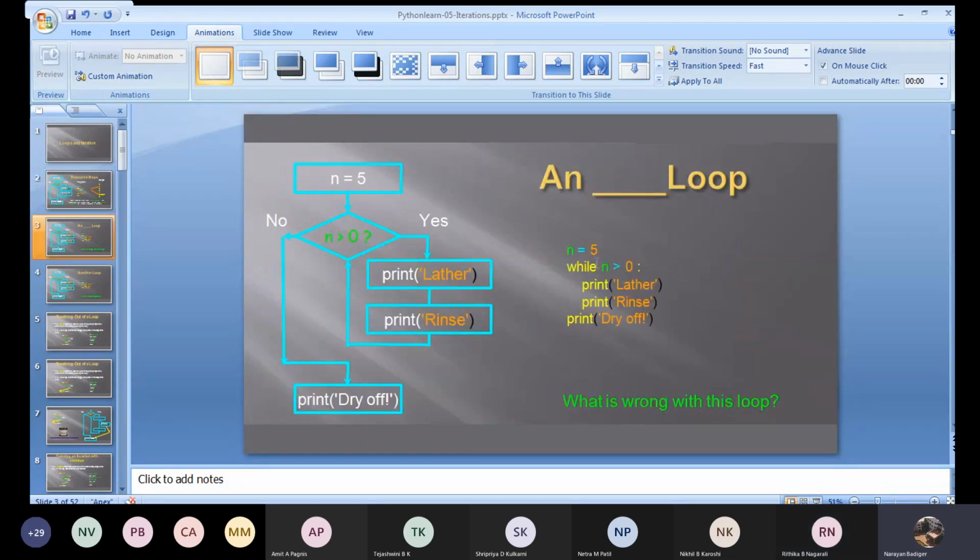It means I have to decrement this n value. Correct? So initially 5 greater than 0, true, comes inside. Then n equal to n minus 1. Now the n value will be 4, 3, 2, 1, then 0. When 0 is greater than 0, it comes out. Okay, this is how, depending upon the condition, I can terminate this particular loop. So easily I can come out of an infinite loop using conditions, or we'll see how break and continue statements can be used. Right?